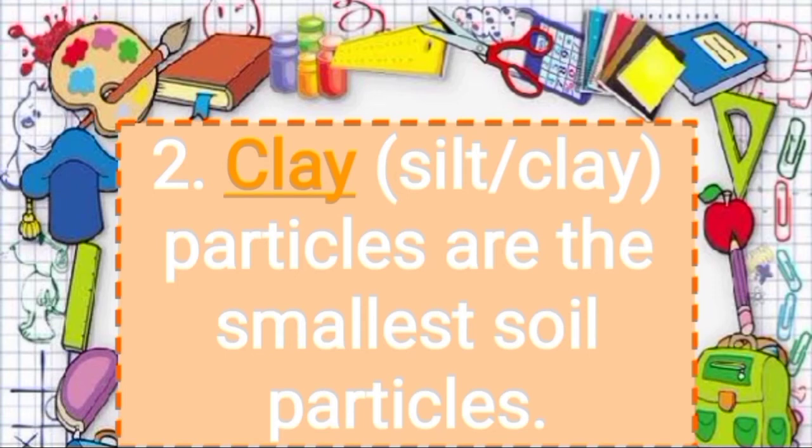So as you know, soil is made up of different types of soil particles like sand, silt and clay. Among these, clay is the smallest soil particle, whereas sand is the largest and silt is smaller than sand particles but bigger than clay particles. So the answer is clay particles are the smallest soil particles.